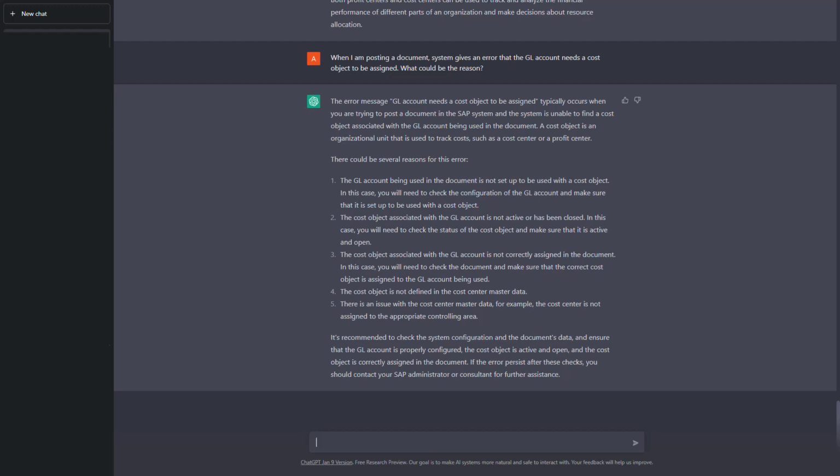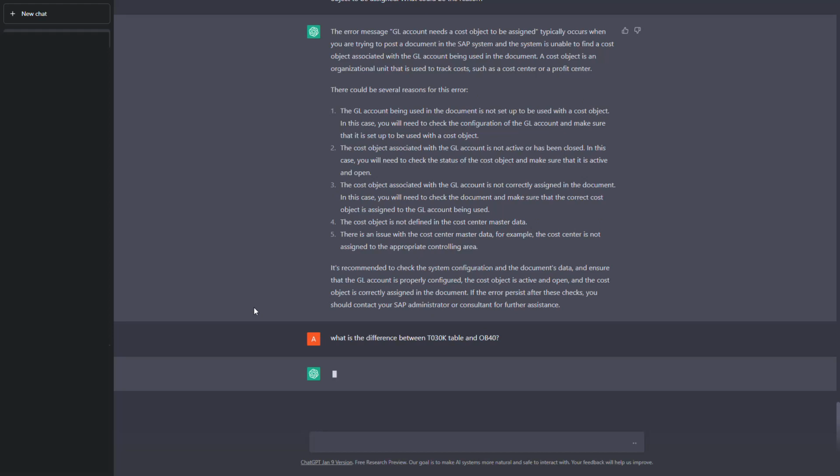Now I'll try asking more specific questions, because till now we tried all the generic explanation kind of questions, but now I'll focus on a specific question. We'll see what is the difference between OBYC, or sorry, OB40, what we use for creating the tax GL accounts, and we also have another table called T030K, which is used for India specific GST GL account maintenance for taxation. So let us see if the system will be able to explain us what is the difference.